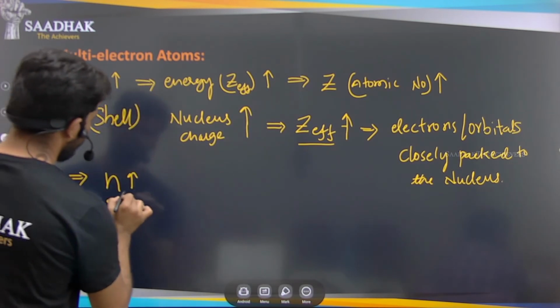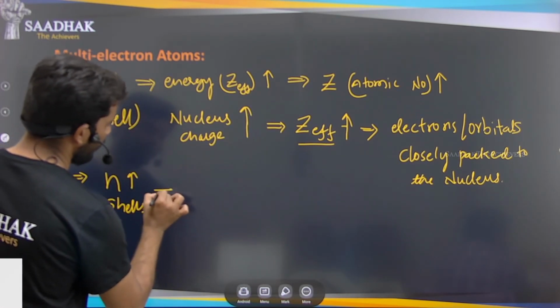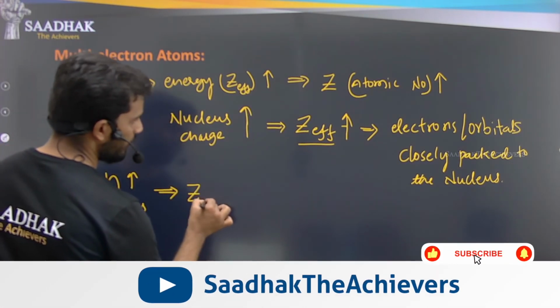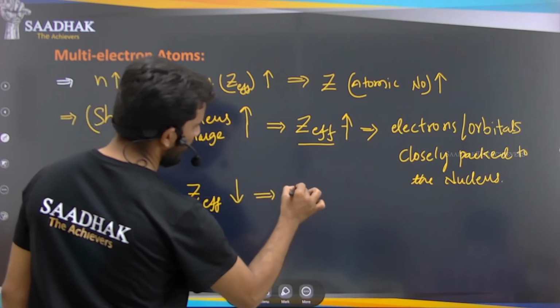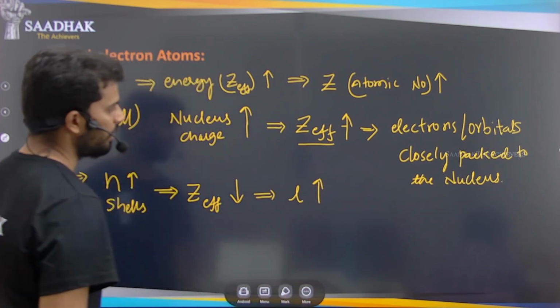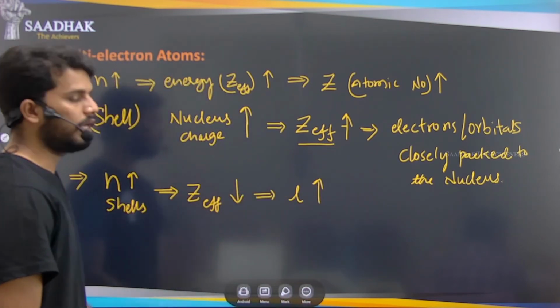Now, when the n value increases, the Z effective will decrease and the L value will increase. Means as the L value increases, the Z effective will decrease here.